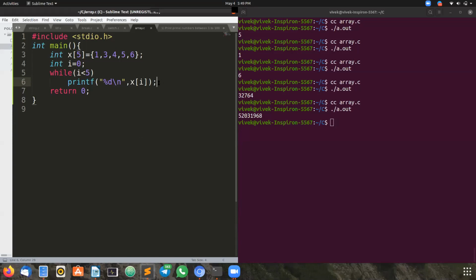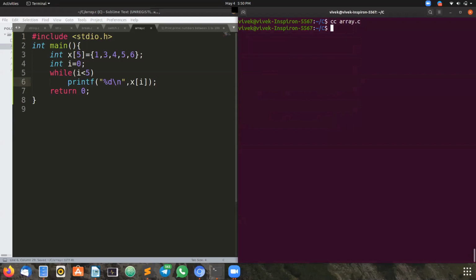In the for loop, in the syntax itself we have I++. So we need to put the I++ here, but I'm not putting that statement. Let us check what happens. See, it's an infinite loop. This is called an infinite loop. These types of questions can be asked in the entrance exams. They'll give such code and ask for the output. Options will be infinite loop or 1, 2, 3, 4, 5.